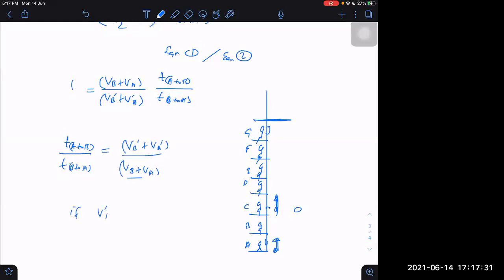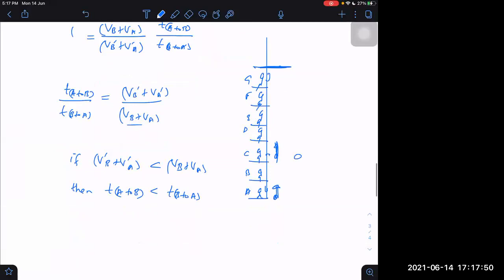If V dash B plus V dash A is less than VB plus VA, then what happens? Then T from A to B will be less than T from B to A. Right or not?